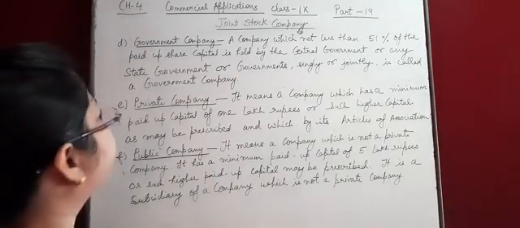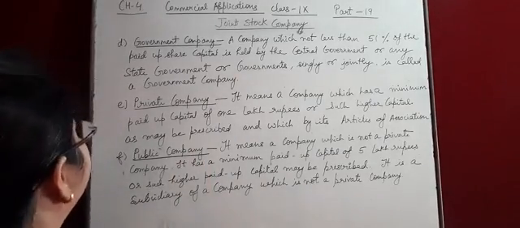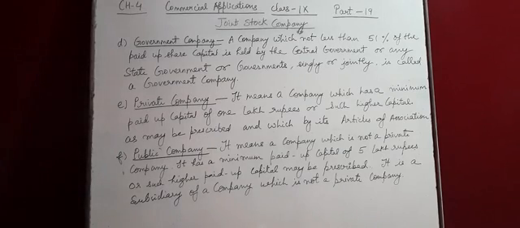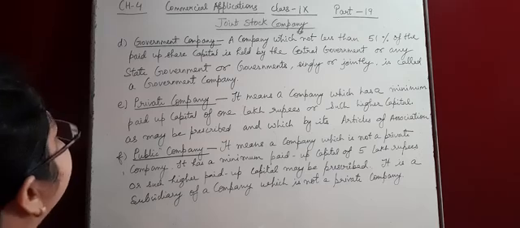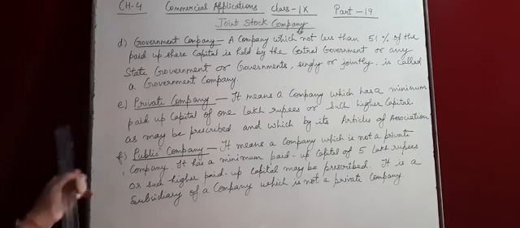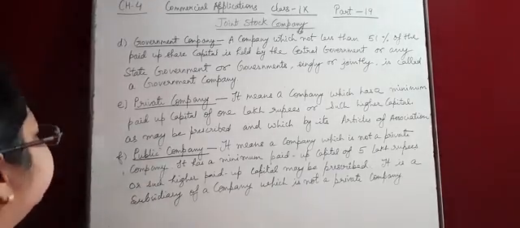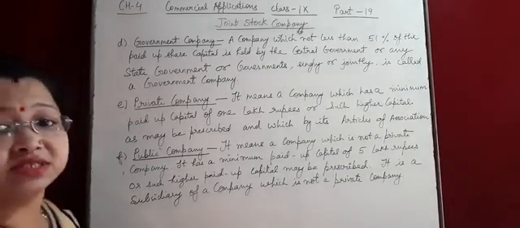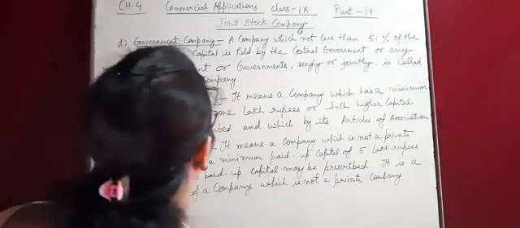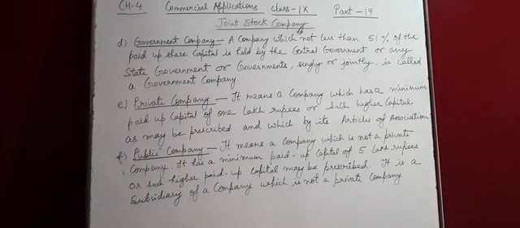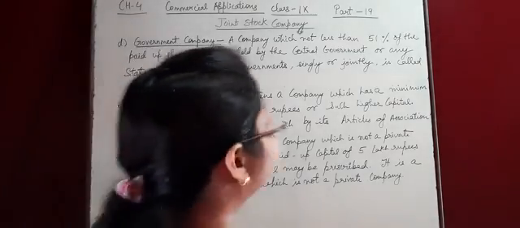Clear? So I taught you the different types of the registered company. So first one is unlimited company, second is company limited by shares, third company limited by guarantee, next government company, private company and public company. So these all are the different types of the registered company. Now that's all for today.